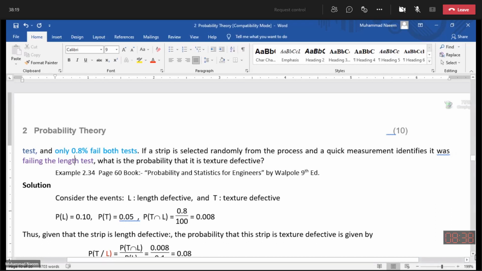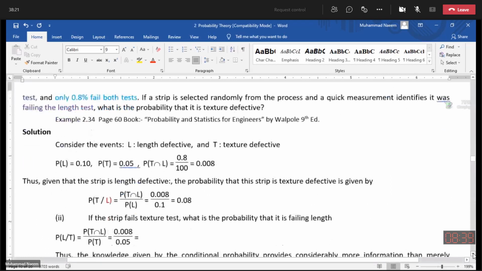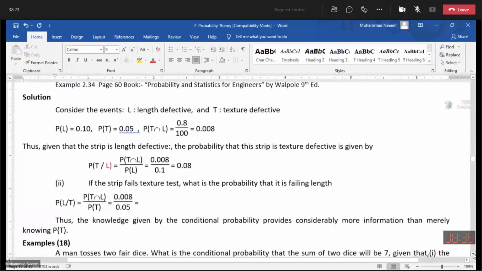So if we express this example properly, first of all, we define our events. Let L be the event that the strip is length defective. T is the event showing that the strip is texture defective.